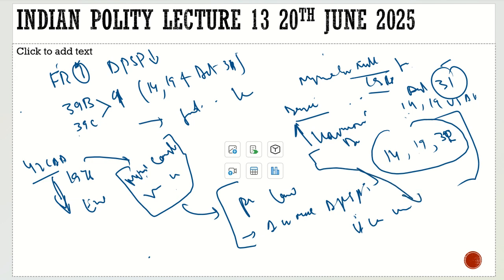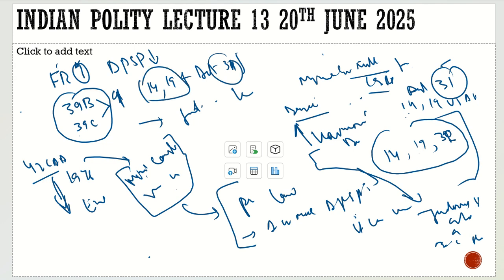And the second thing which was established is that judicial review is also a basic structure. And it was reversed again, the earlier position was restored. What was the earlier position? If Parliament enacts any law to give effect to these articles, they can supersede Article 14, 19, and 31. Now 31 is not there, only Article 14 and 19. So this is what finally was agreed to. This is the relationship between the fundamental rights and the DPSPs.